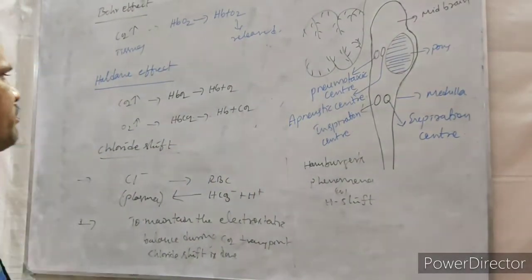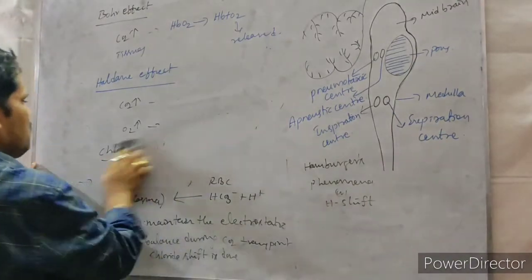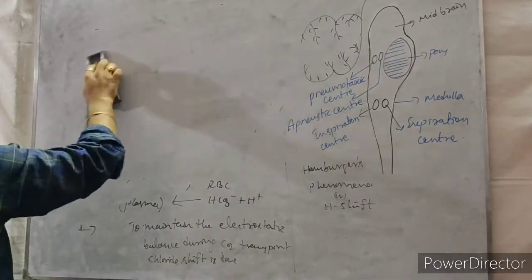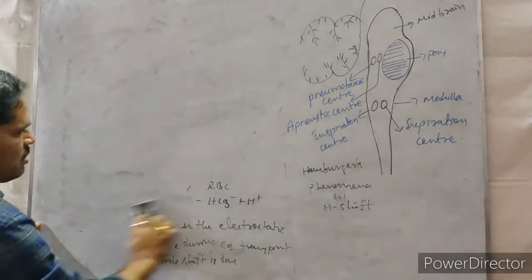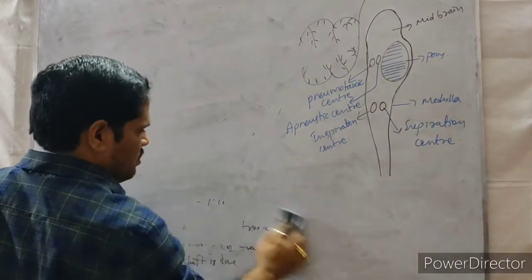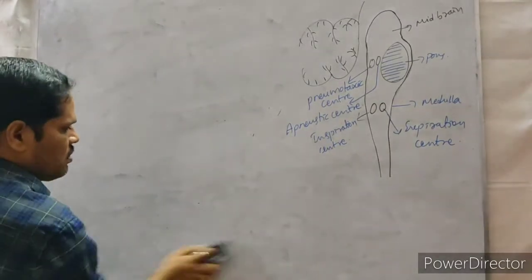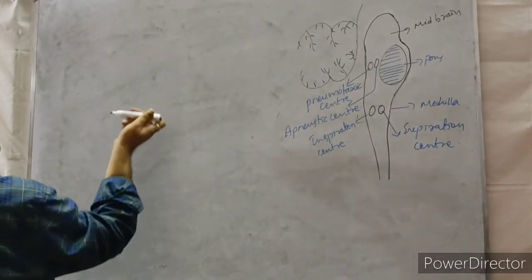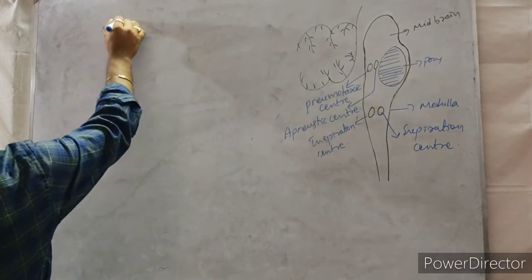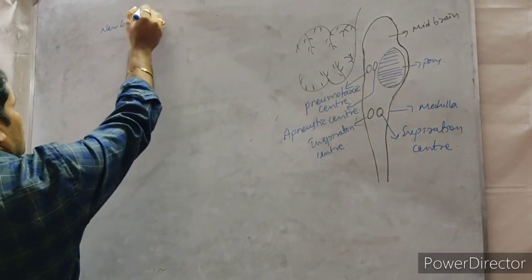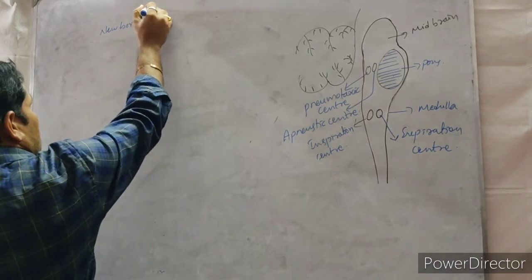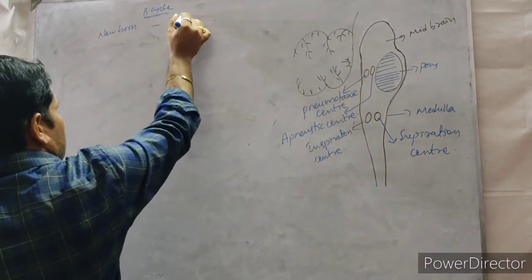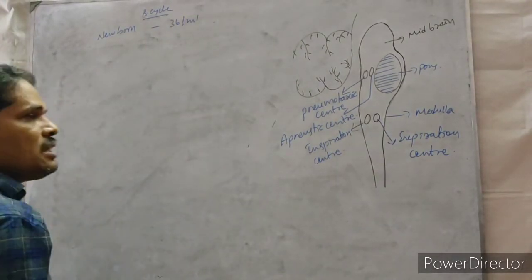Now to see what is the breathing cycle in a newborn child. The newborn child has a breathing cycle of 36 times per minute. What is a breathing cycle?